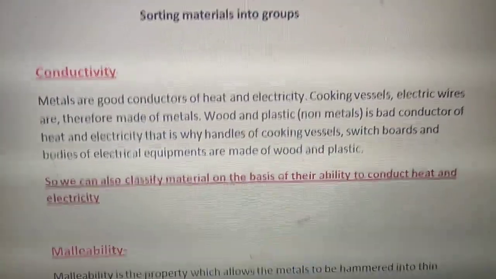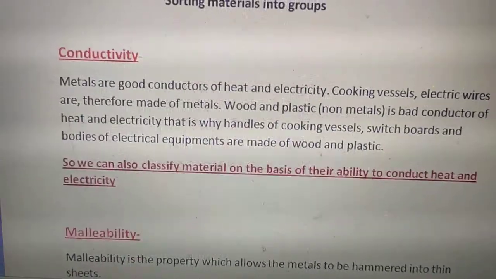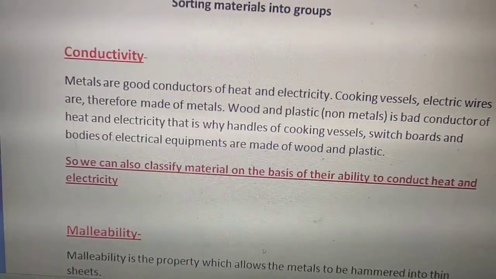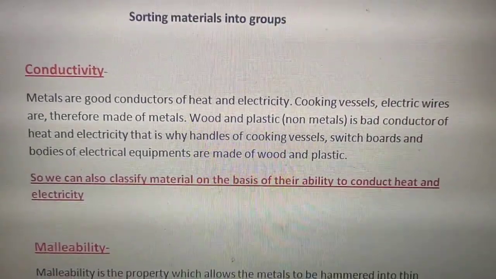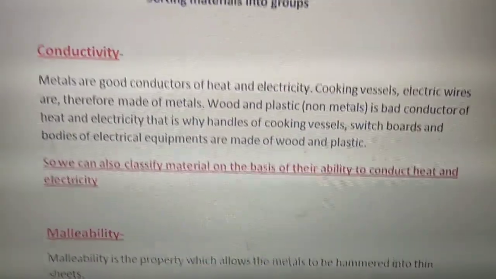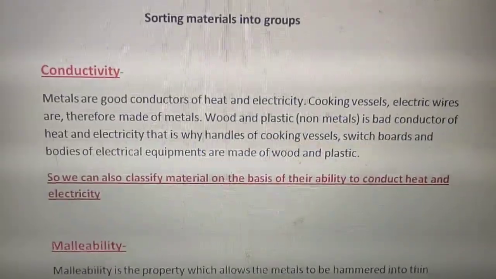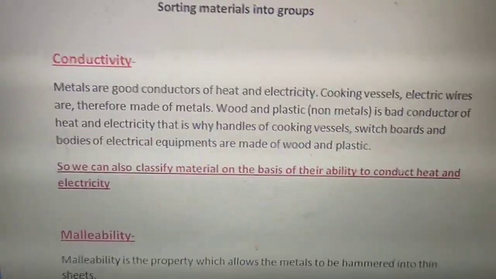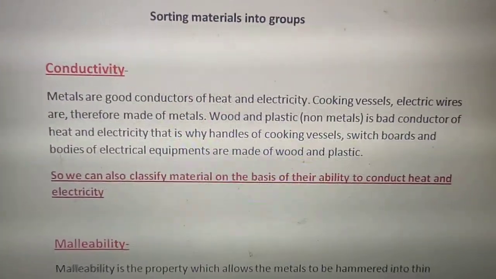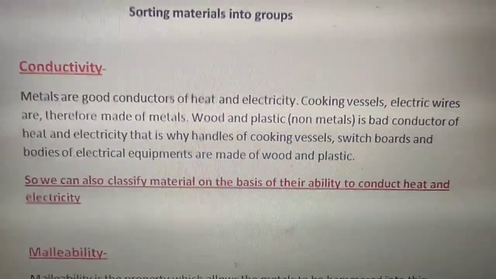First one was appearance, second was hardness, third was texture, fourth was transparency, fifth was solubility in water, sixth was density and flotation, and seventh was what? Physical state. So all those were very simple, I think, right? Here are some more simple properties of material which I am going to explain.